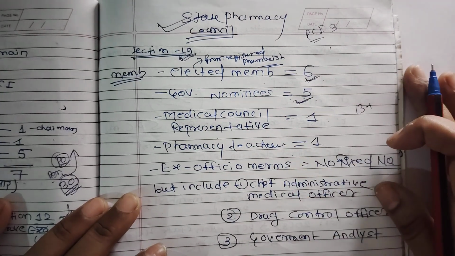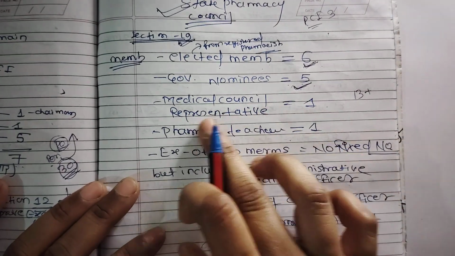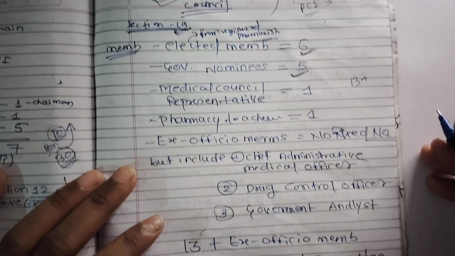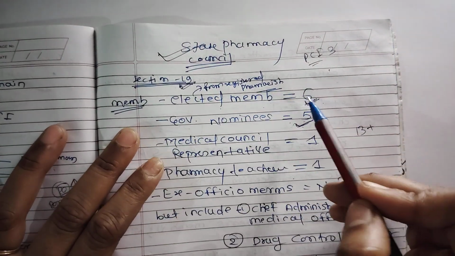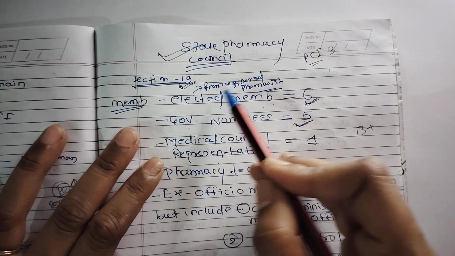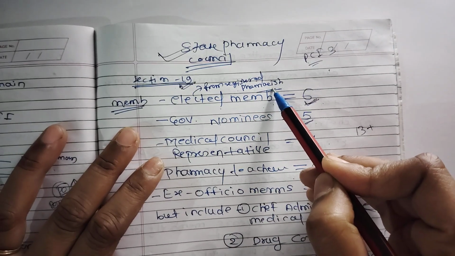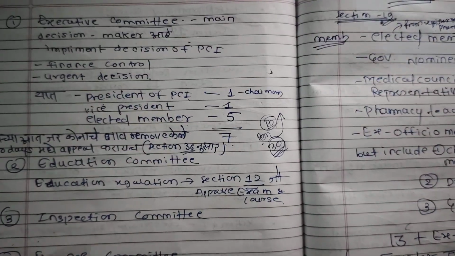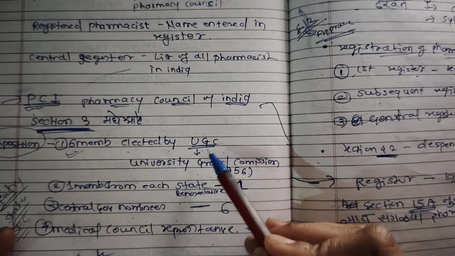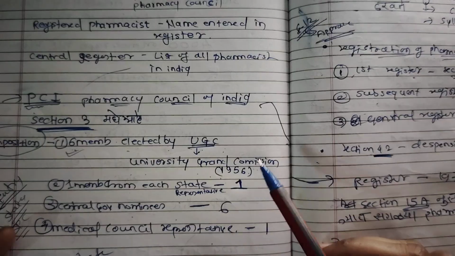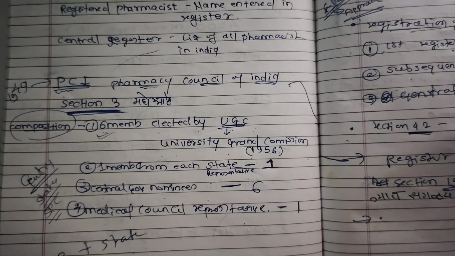Okay, so this is the major difference. 1 medical representative and 1 pharmacy teacher. The members elected in a State Pharmacy Council are from registered pharmacists, and the members elected in the Pharmacy Council of India are from the University Grants Commission. Okay, so this is the major difference between these 2 committees.